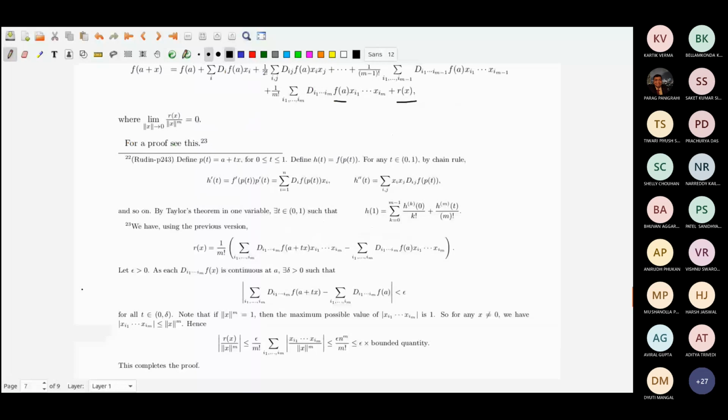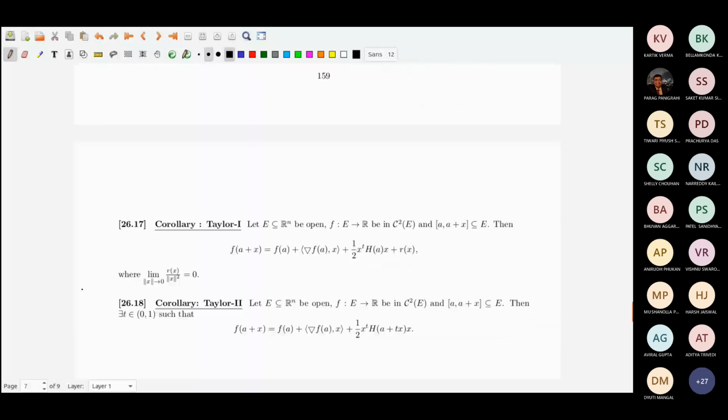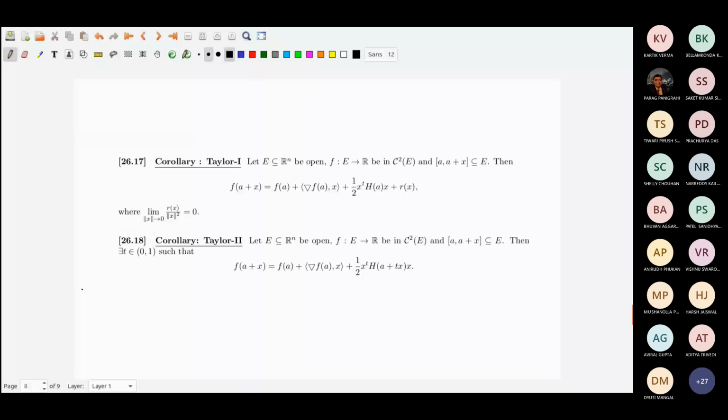Maybe I should tell you these two things and then I will stop. The more useful thing is the second degree case, since both facts that I told earlier are second degree. If I have a twice continuously differentiable function on E, and an interval over there, remember that an interval basically means a closed line segment.